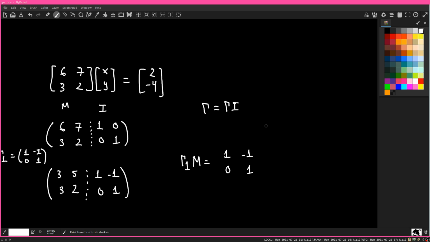And I like to multiply matrices by putting 6, 3, 7, 2, because then it's easier to visualize. So this entry will be 1 times 6 plus minus 1 times 3, which is going to be 3. Right? 6 minus 3. 7 minus 2 is going to be 5.